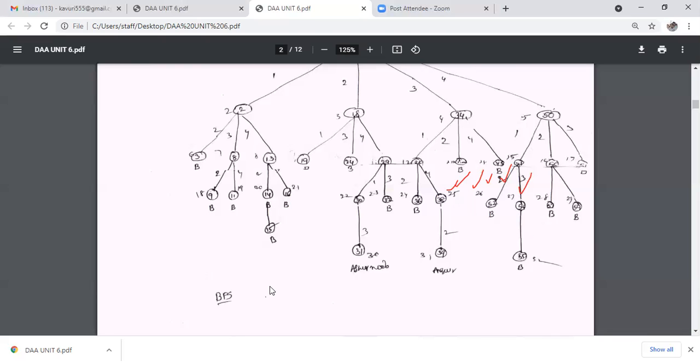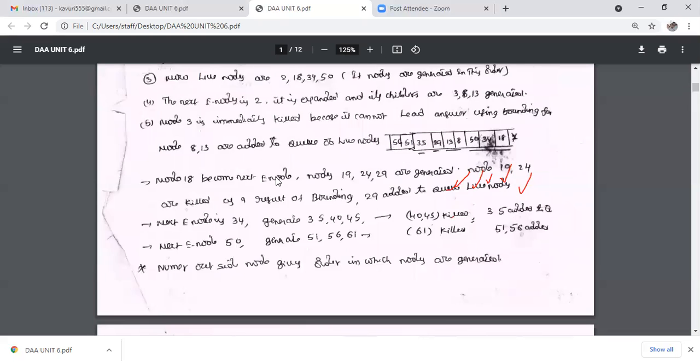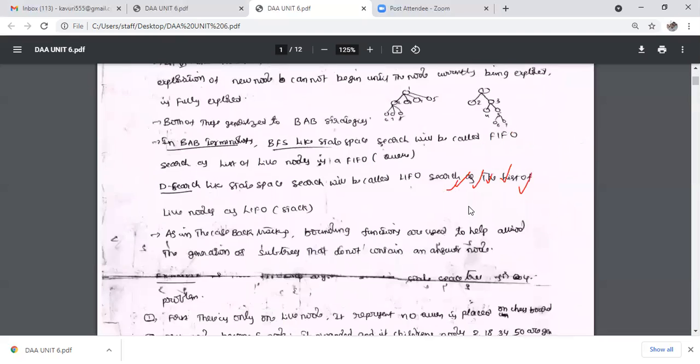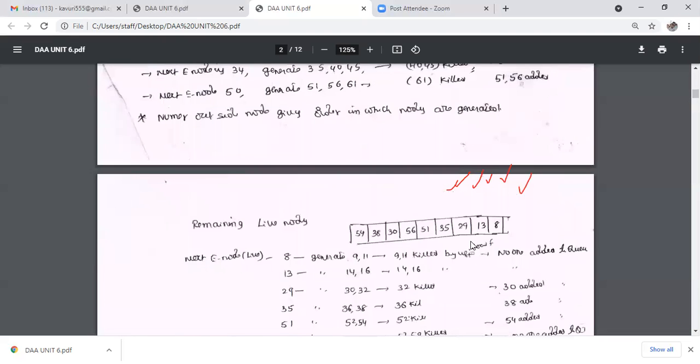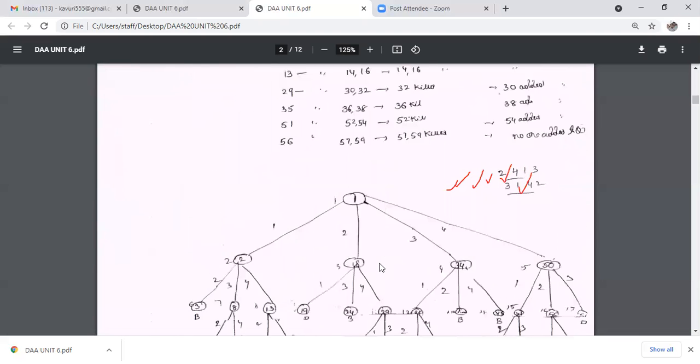It is the same terminology used in this method. So here the live nodes are stored in a queue using FIFO. FIFO means first in first out, or in data structures we are using a queue. So all the live nodes satisfy the criteria function.